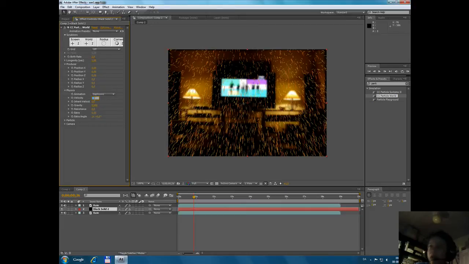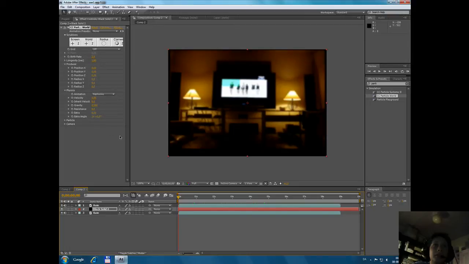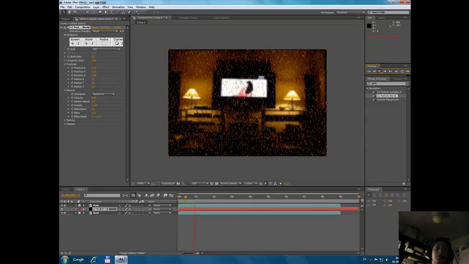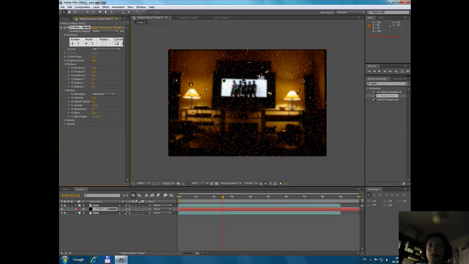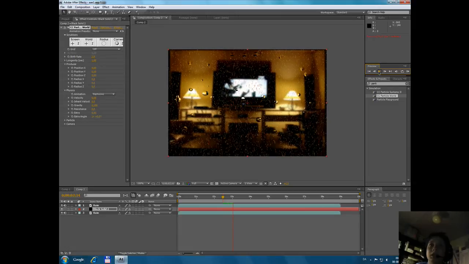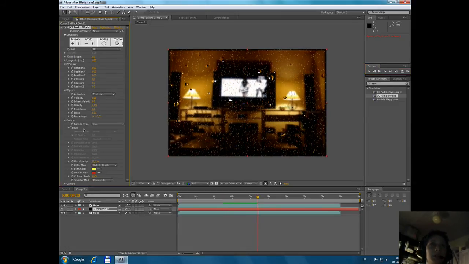And here we turn velocity down to 0. You can see it falling down, but it falls a bit too quick, so we're going to set it to 0.200. You can see it falls. I put it down to 0.1. You can see it's looking good. And we're going to go to particle and take the birth rate down a bit and longevity down a bit.